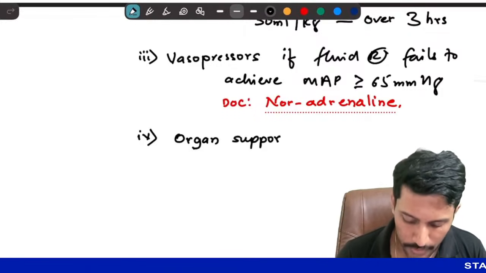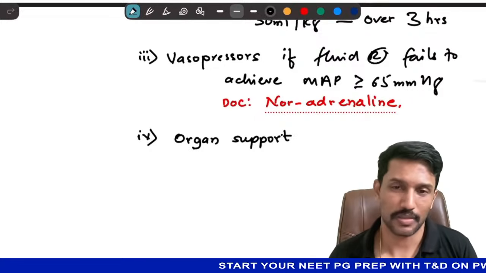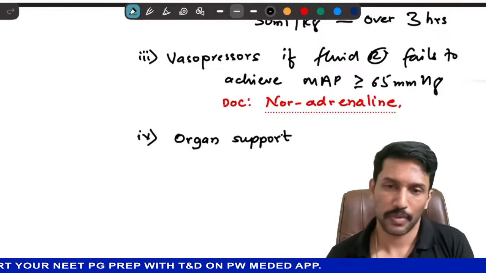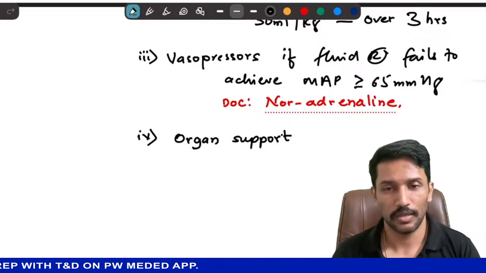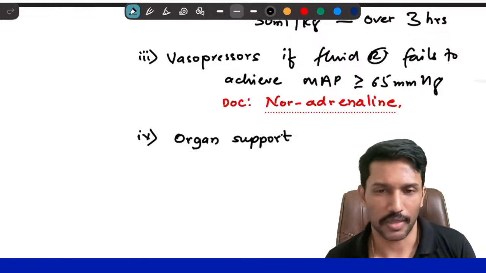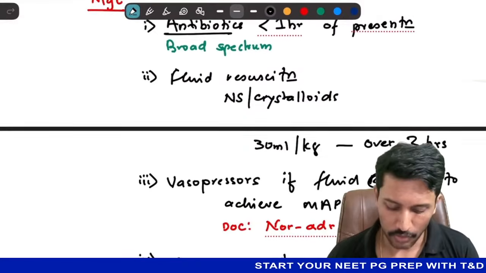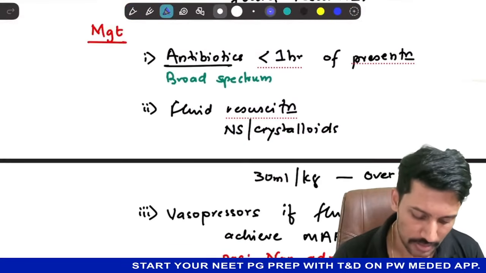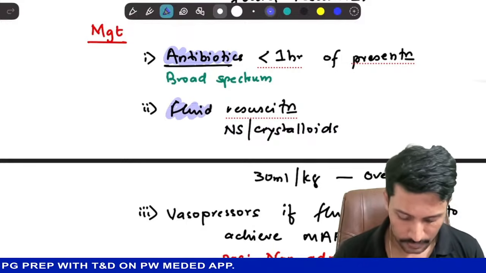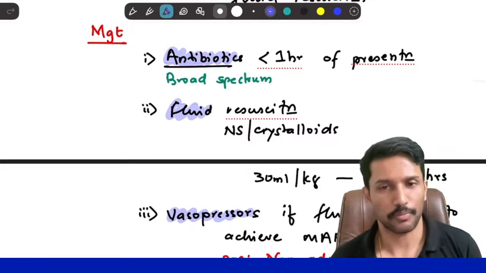Like if your kidney has failed, you might have to go for dialysis. If liver has failed, you might have to give supportive care for the liver, like measures to reduce ammonia, and vitamin K to facilitate production of vitamin K dependent factors. All of that we might have to do, right? So this is the basic management of sepsis. The mainstay of treatment is antibiotics, fluids, if required vasopressors, and organ support, right?